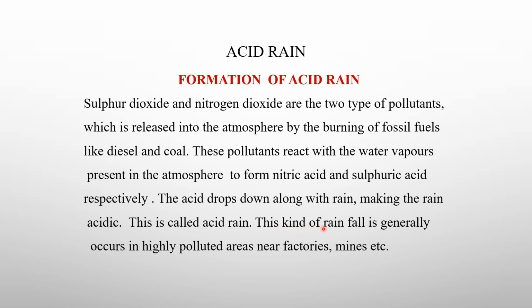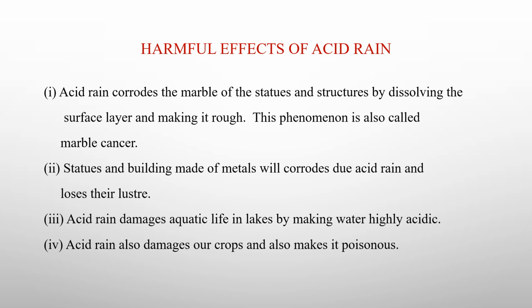This kind of rainfall generally occurs in highly polluted areas near factories and mines. Now let us see the harmful effects of this acid rain.